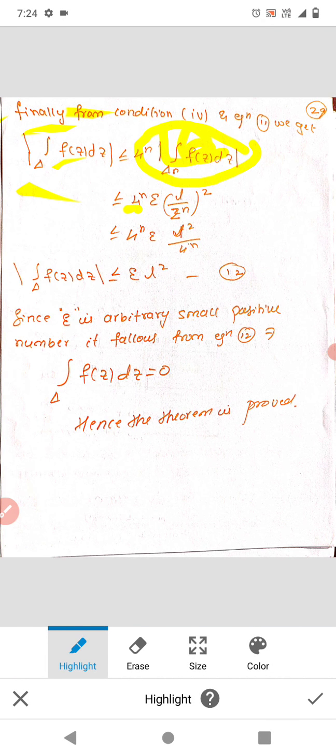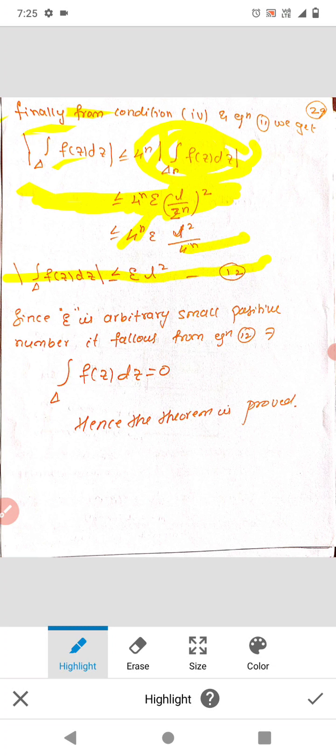Its value is epsilon into (l by 2 to the power n) whole square. So then we get it is less than 4 to the power n epsilon (l by 2 to the power n) whole square, which is equal to 4 to the power n into epsilon l square by 4 to the power n. So here 4 to the power n and 4 to the power n get cancelled, then we get this equation 12.